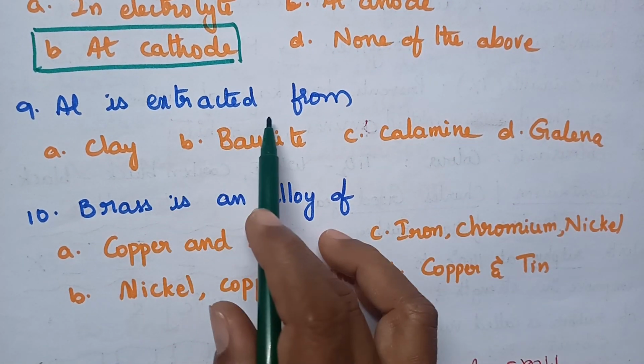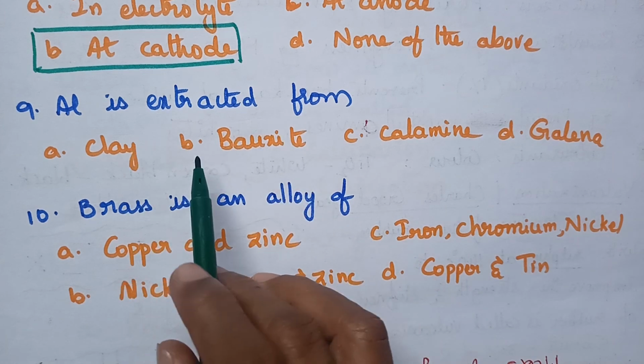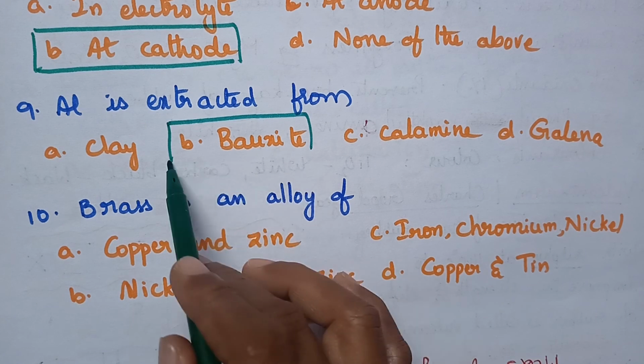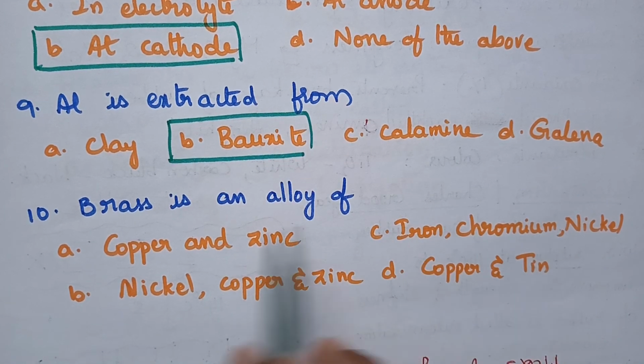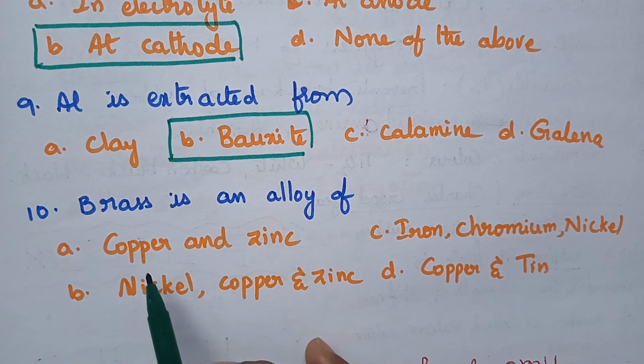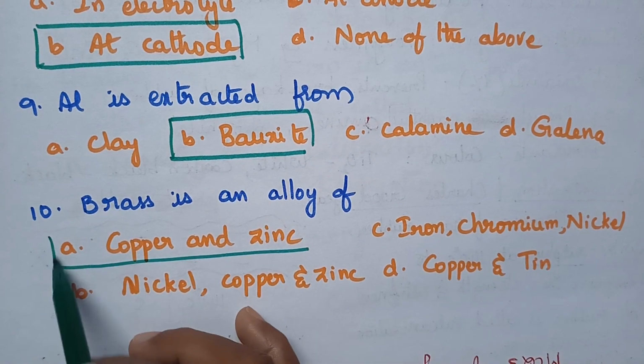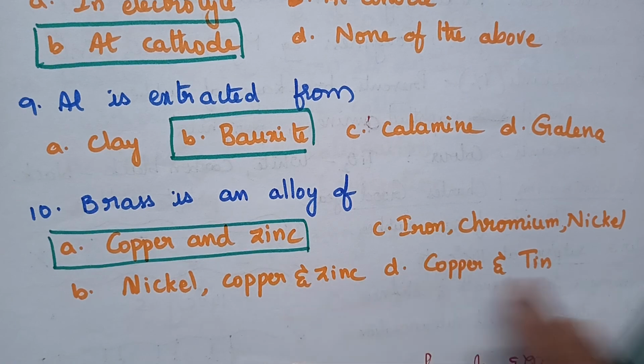Aluminium is extracted from, so the ore of aluminium is bauxite. So option B is the right answer. Brass is an alloy of, so brass is an alloy of copper and zinc. So option A is the right answer.